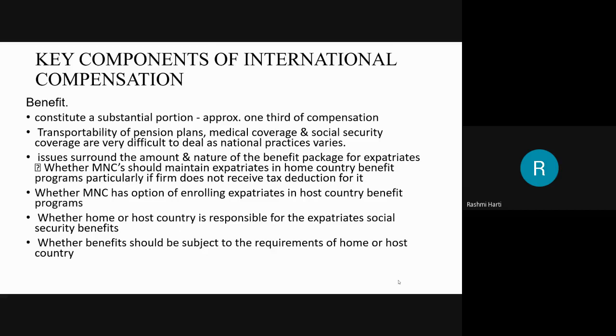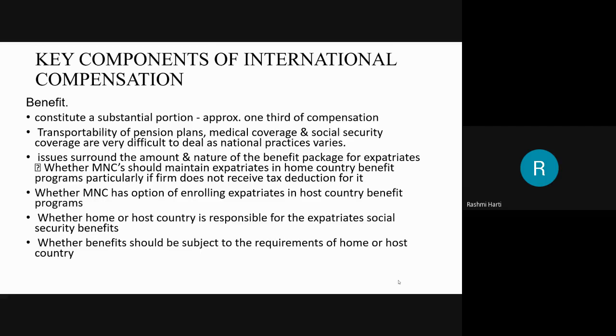So here there are certain issues while deciding on the nature of the benefits which are to be given for the expatriate. First issue is whether multinational companies should maintain expatriates in the home country benefits. Whatever expatriates you are sending to the host countries, should you give the benefits according to the home country, whatever they are getting there, the same benefits, particularly if the firm does not receive a tax deduction for it? If the firm is not receiving any tax deduction for those benefits, can you still go ahead with giving the home country benefits only?